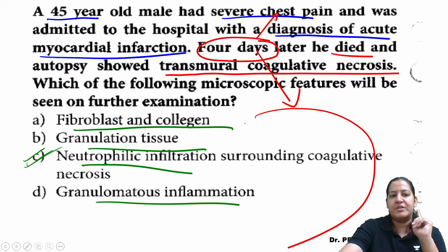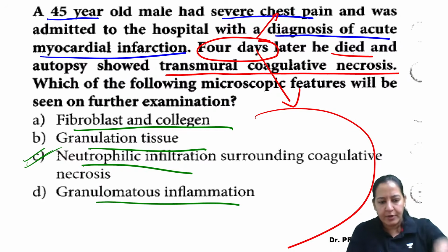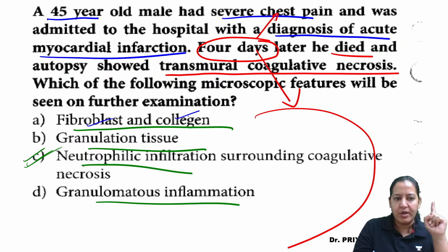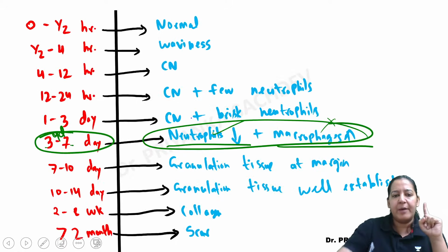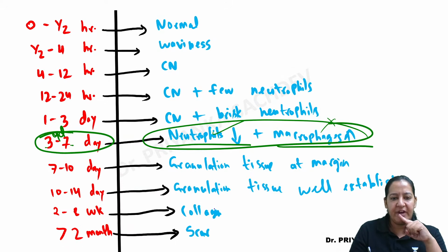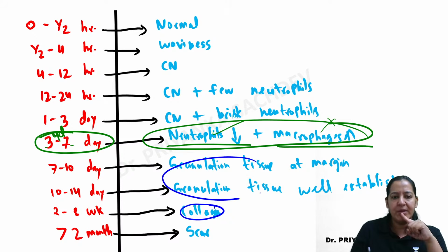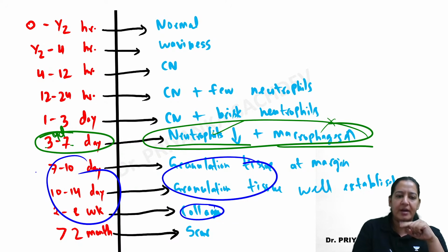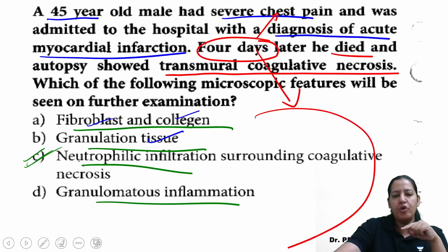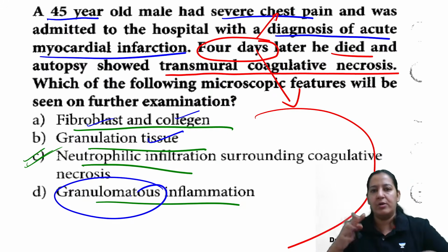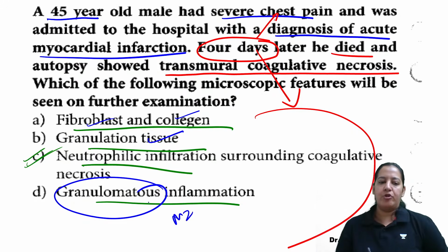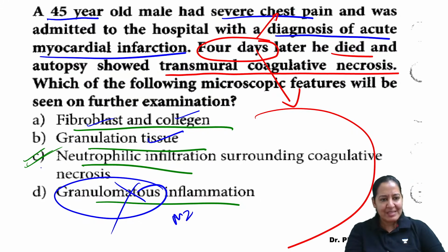Right? See the other options. What are the other options? The other options are fibroblast and collagen, and granulation tissue. So where are fibroblast and collagen? The collagen and fibroblast are here. Granulation tissue is here. So it is not at 4 day. It is beyond 4 day. Right? And granuloma does not occur at all. Granuloma occurs in tuberculosis, not here, right? So in MI there is no granuloma. So this option is out of the way. So best to go with C.